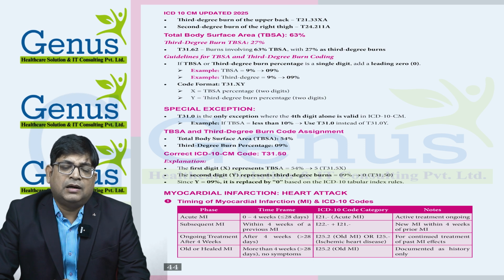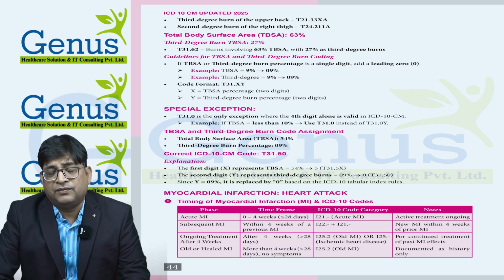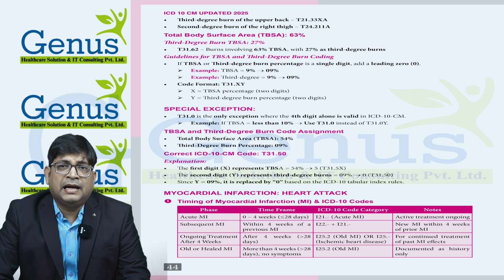Second is subsequent MI. So the patient already got one myocardial infarction, and within 4 weeks of this myocardial infarction, he gets an MI of another part of the heart.